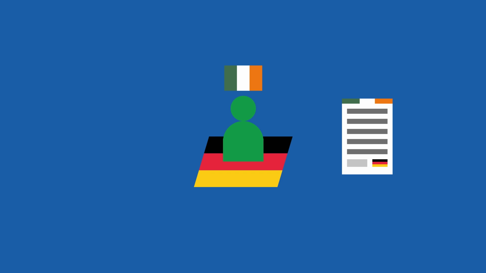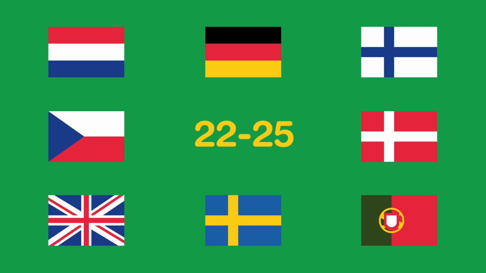If you are an Irish citizen living in another EU member state, you should have received a letter explaining how to register to vote in that country. Each EU country has a different day between the 22nd and 25th where voting will take place. Details on those dates are in the description.